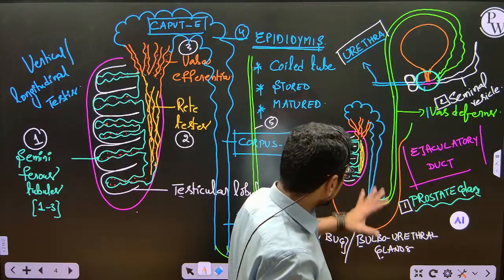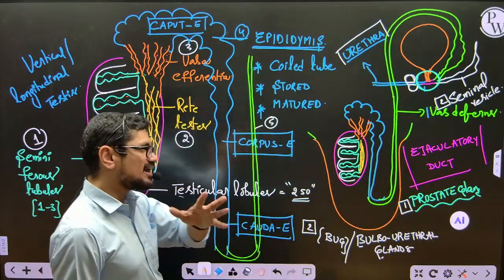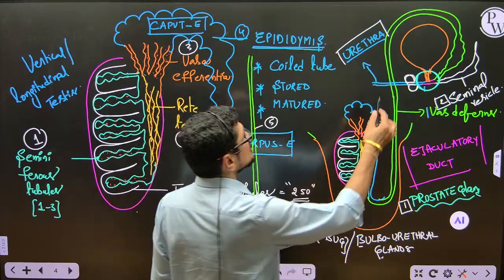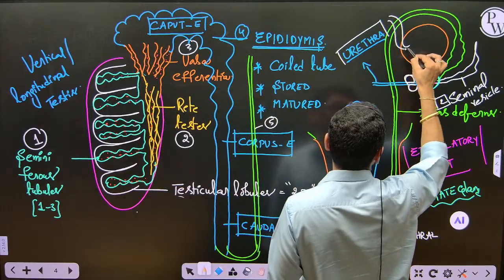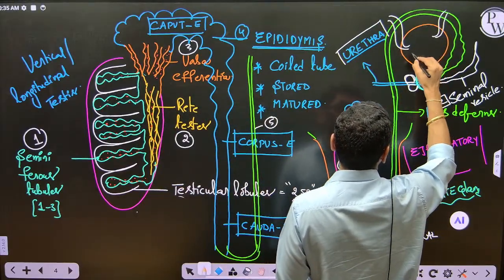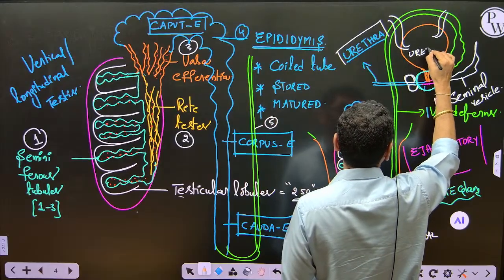Okay, and a very important structure inka cheppalsindi chala. This is the urinary bladder into which the ureters will open. Urinary bladder loki evaru open avutaru? Ureter, which carries the urine.